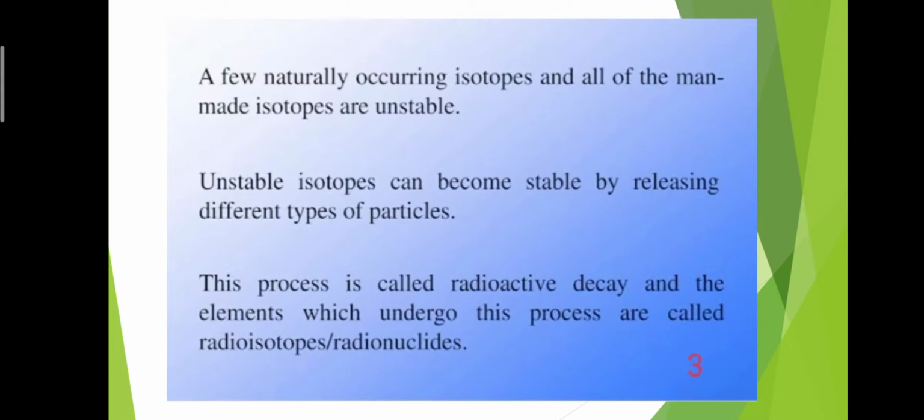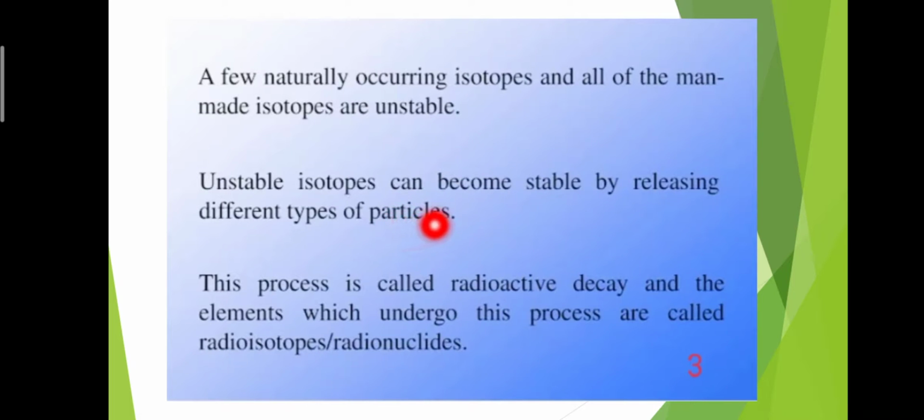A few naturally occurring isotopes and all of the man-made isotopes are unstable. Most of the isotopes are stable, but naturally few isotopes are unstable, and the artificial isotopes are also unstable because they are man-made.